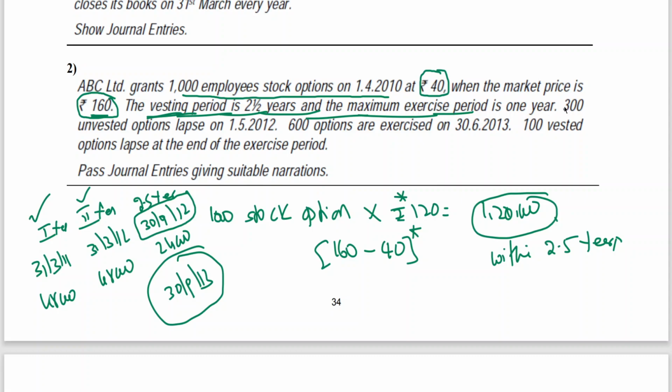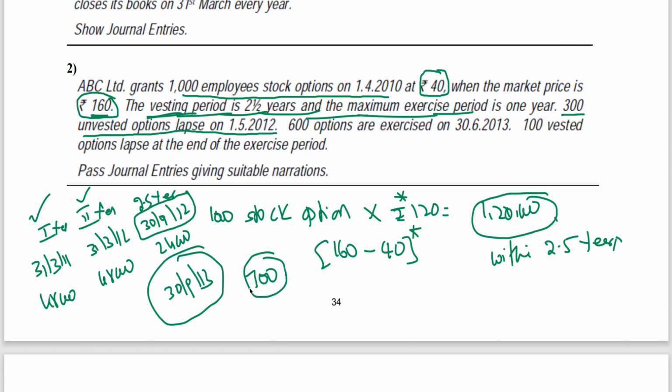What happened up to this is clear. Now this is an important point. 300 unvested options lapse on 1/5/12. Unvested means they are not fulfilling the condition of 2.5 years; their stay has to be 2.5 years. Unvested options lapse because employees are leaving. Out of the 1,000 stock options, 300 have been lost, so as on that date, how many options are there, my dear friends? 700 options.